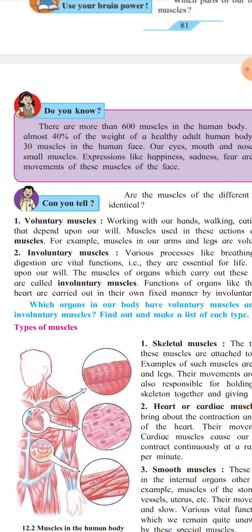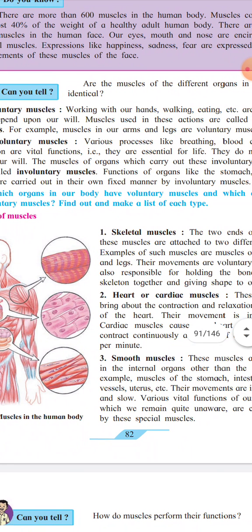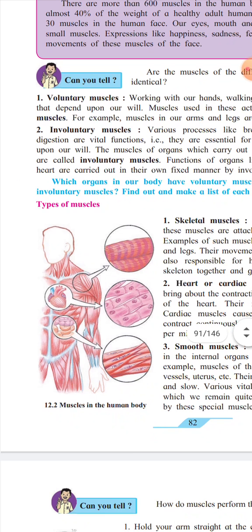Now the next topic is types of muscles. There are three types of muscles: skeletal muscle, second heart or cardiac muscle, and third smooth muscles. Now, one by one, we are going to learn about them in detail. Now see in this diagram, muscles in the human body are shown, which are present in various parts of the body.